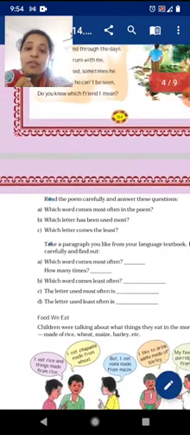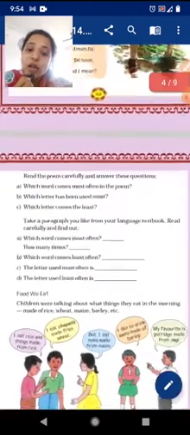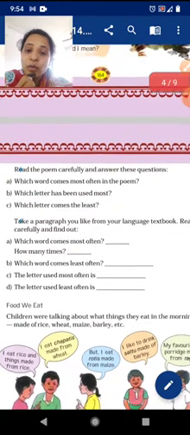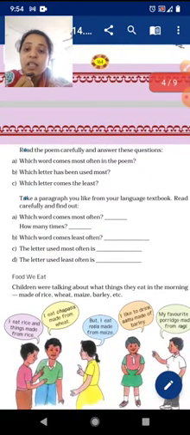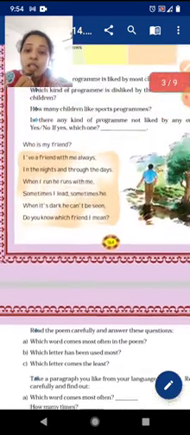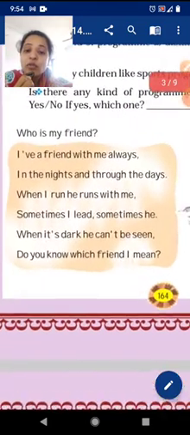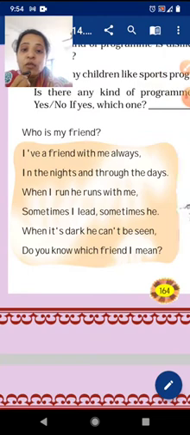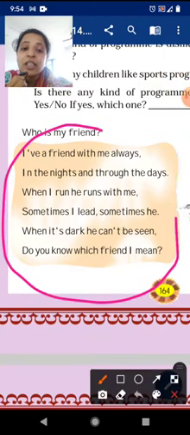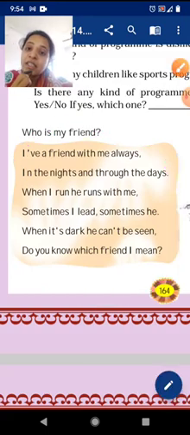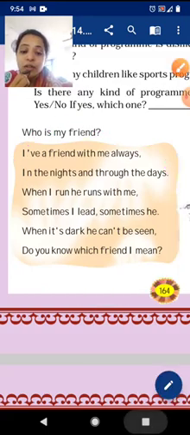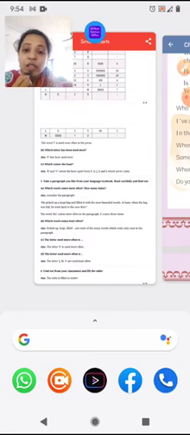So after reading this para, you have to give the answers to some questions. See what they are telling. Read the poem carefully and answer the questions. Number A, which word comes most often in this poem? See, what we have to do from this para is check which alphabet is most used in this poem. So how will you check? Let's see in the answer solution. See what they have done.